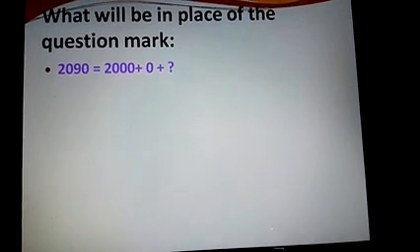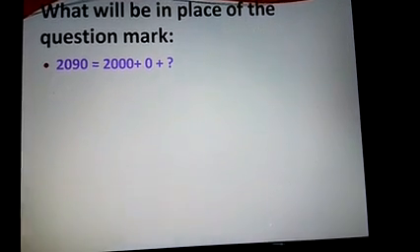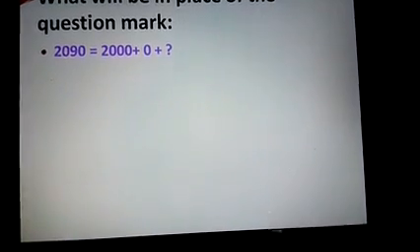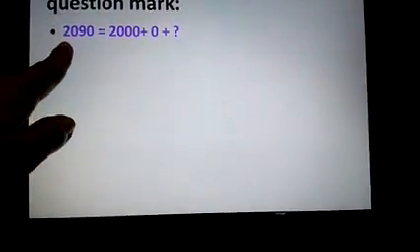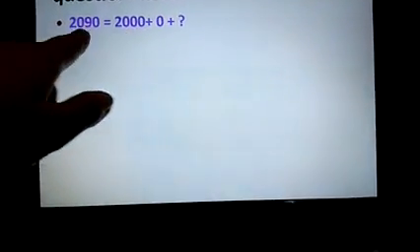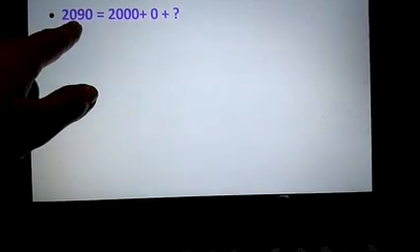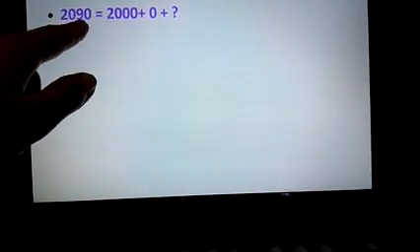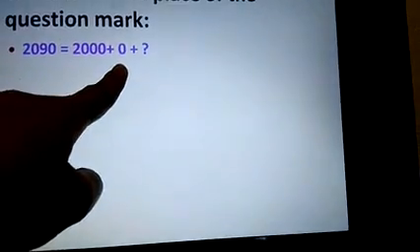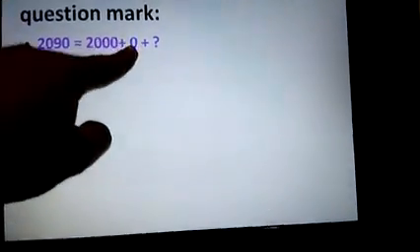So how do we get 2090? 2000 plus 0. What did I teach you in the expanded form? For every place value after 2 there are 3 digits. So after 2 there will be 3 zeros. Here is a 0. So here we are putting 0.